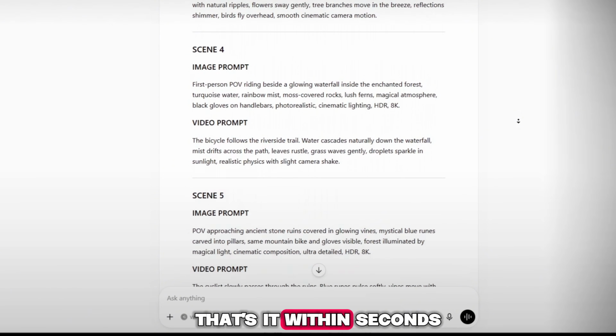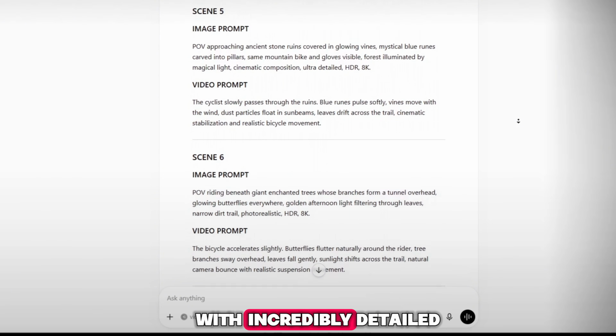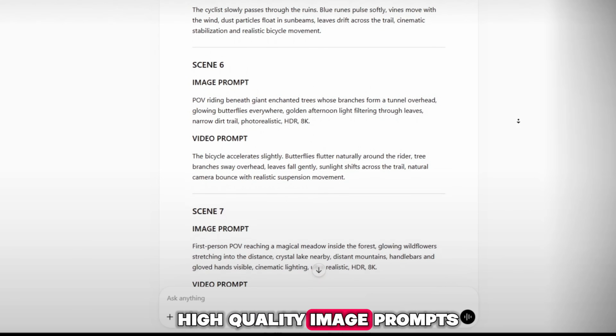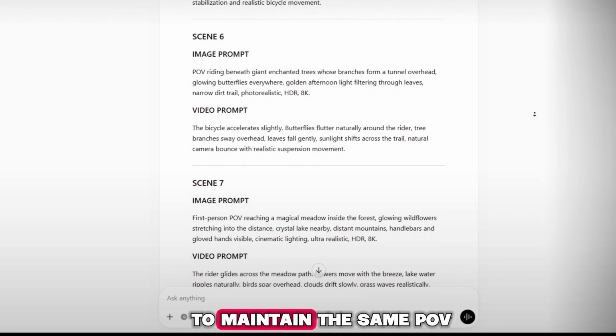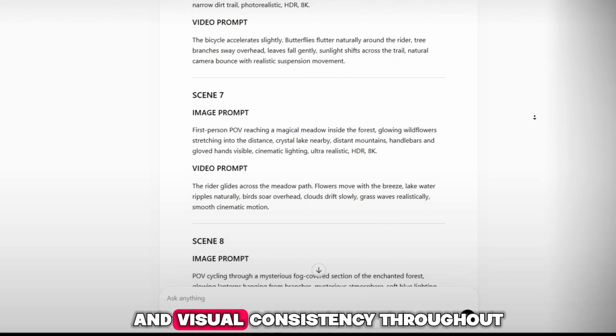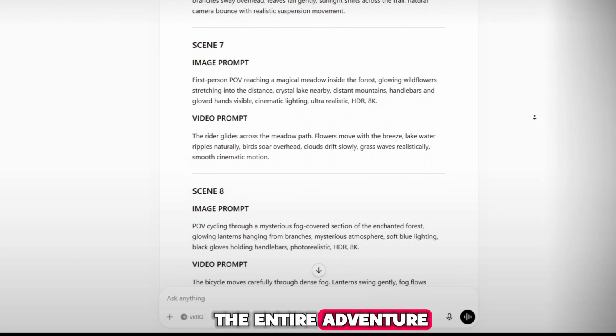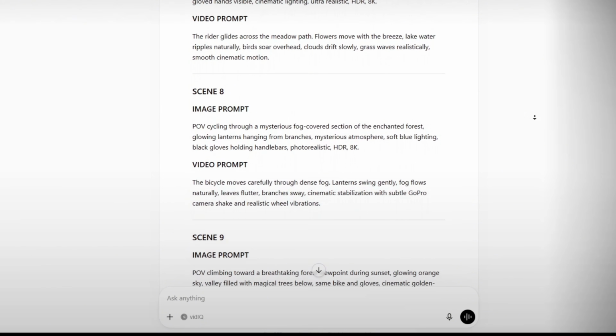That's it. Within seconds, ChatGPT will generate a complete cinematic storyboard with incredibly detailed, high-quality image prompts and realistic video prompts. The prompts are designed to maintain the same POV, bicycle, camera angle, and visual consistency throughout the entire adventure, making them perfect for creating stunning, immersive, and viral quality AI videos.